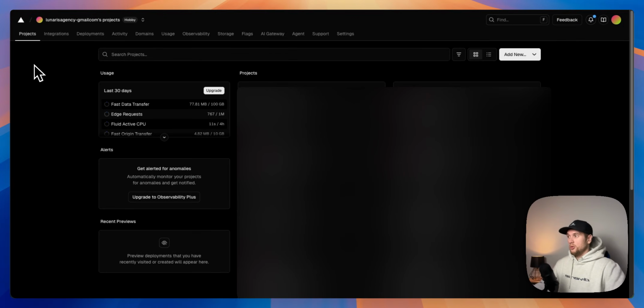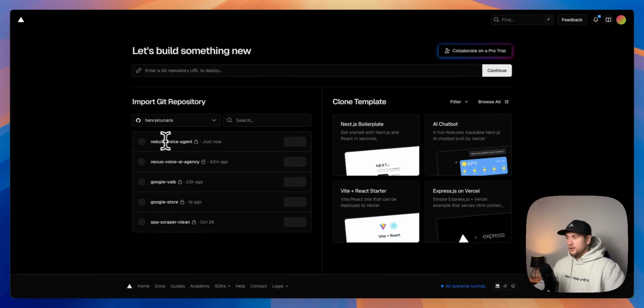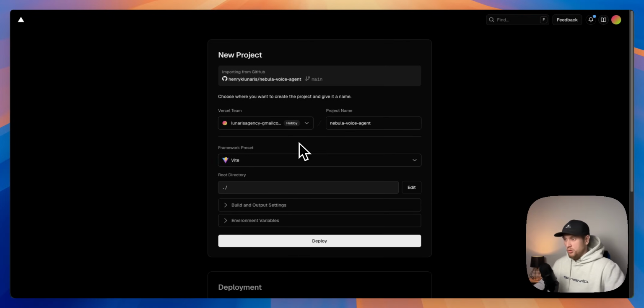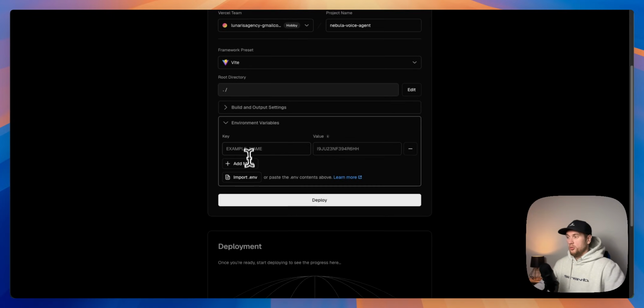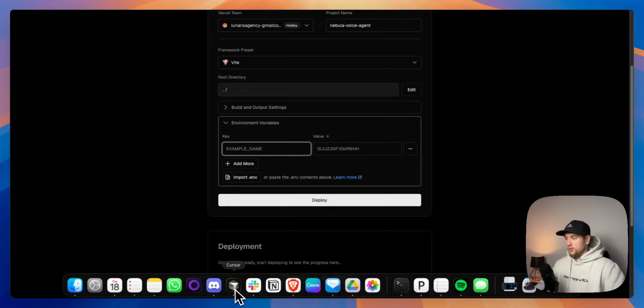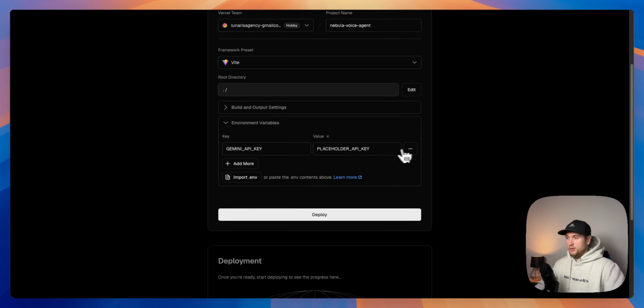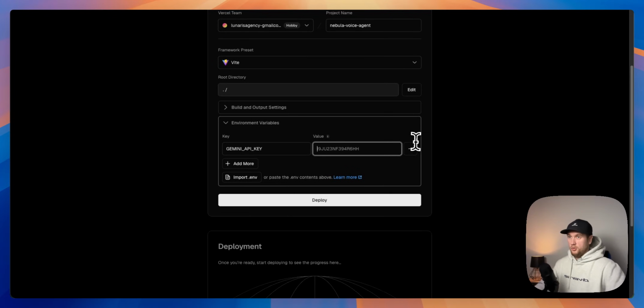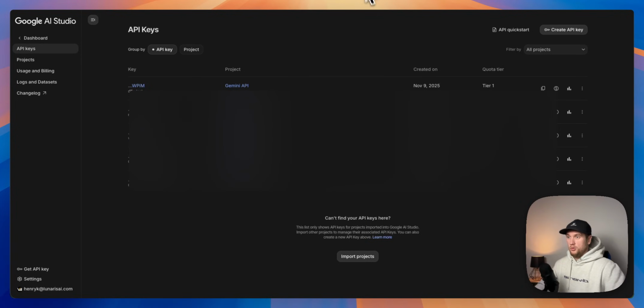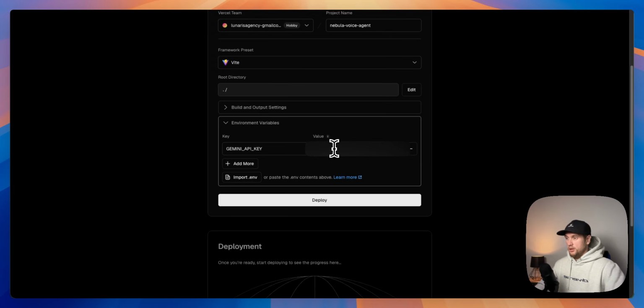So we jump into Vercel, we click on project. We will now see this Nebula Voice AI Agent that is created for us. We just click on import. We go to the environment variables. Let's go to our Cursor, let's just copy that over, paste that in, delete that one. We now just want to go to our Google section where we have all our API keys. I want to paste that in right here. We click on deploy.